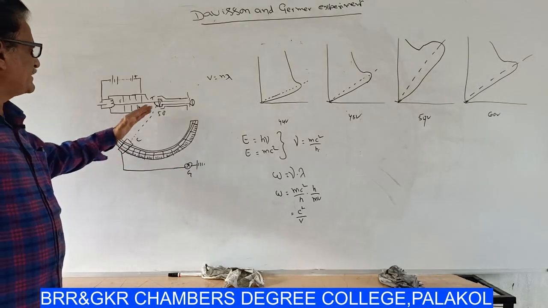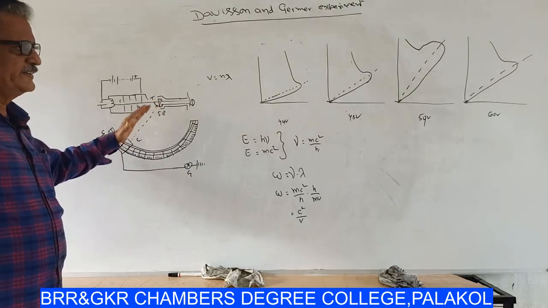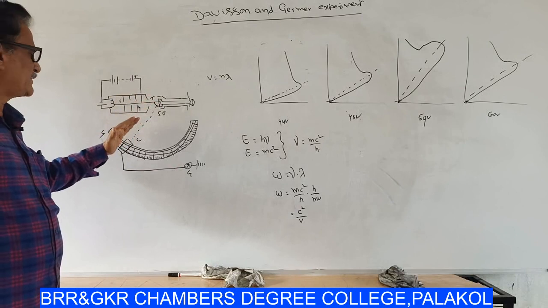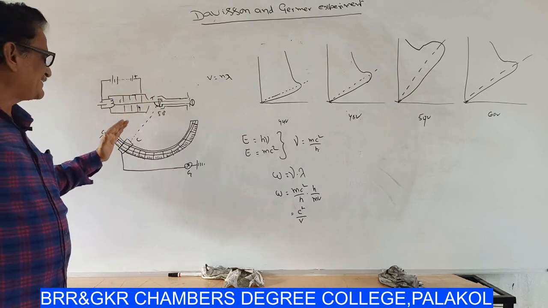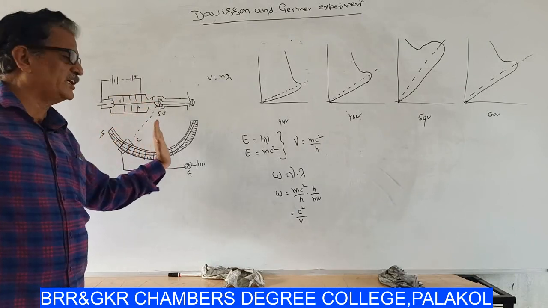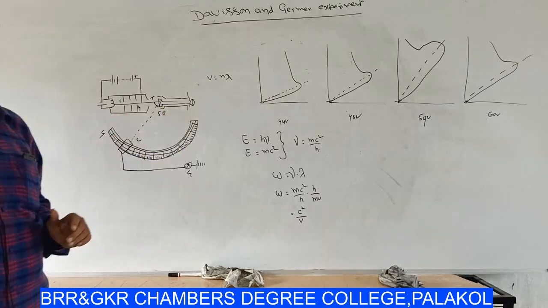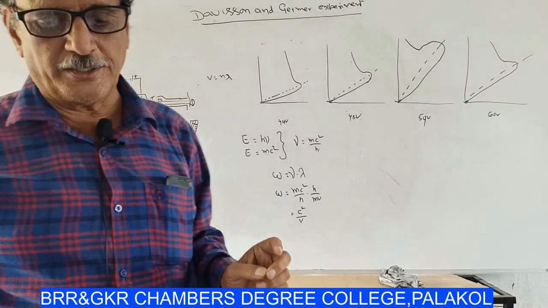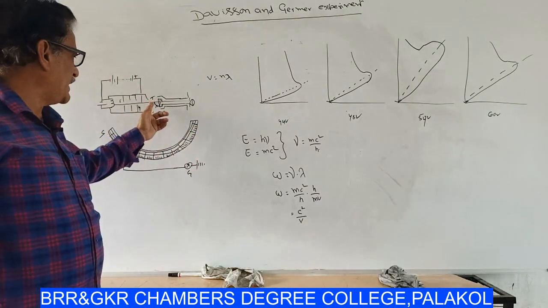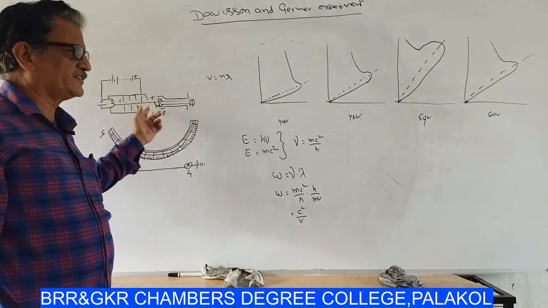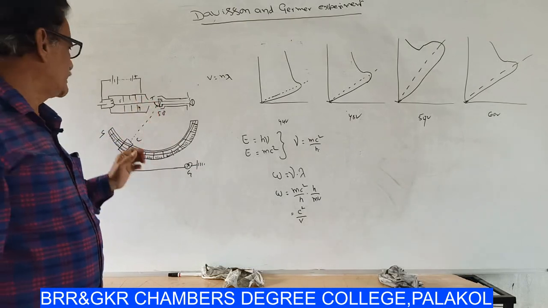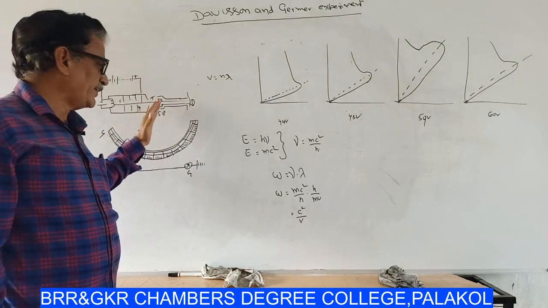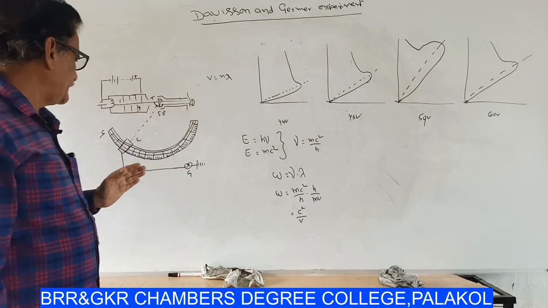So the intensity of the reflected electrons is observed at different colatitudes. The angle itself is called the colatitude.